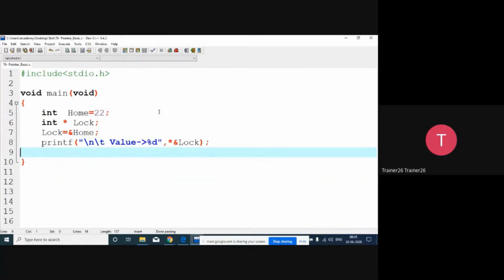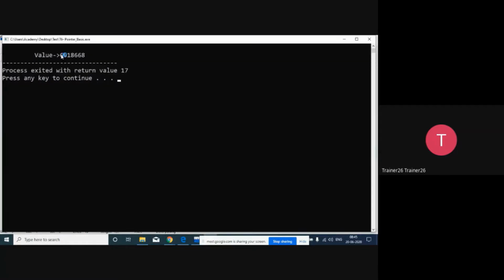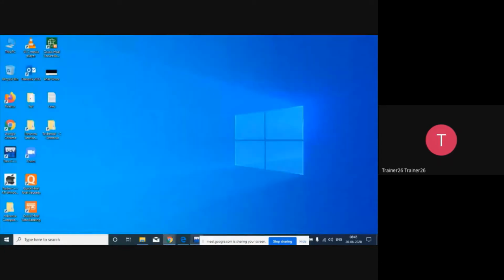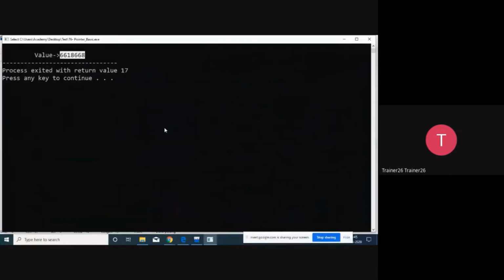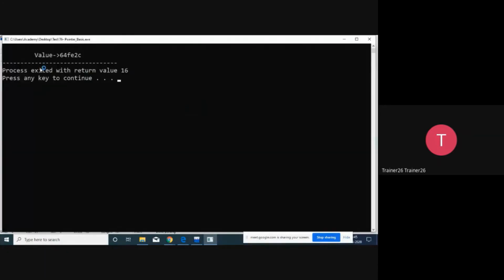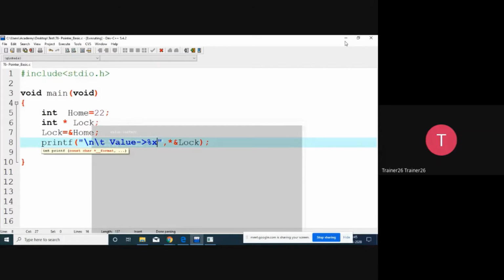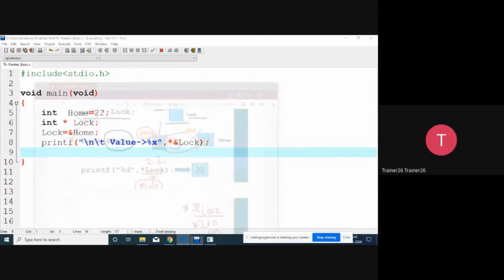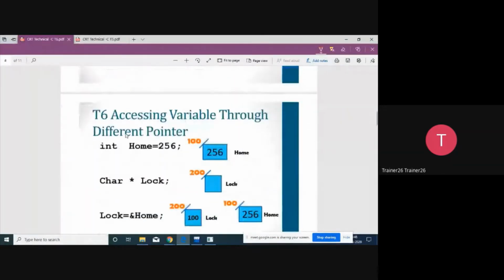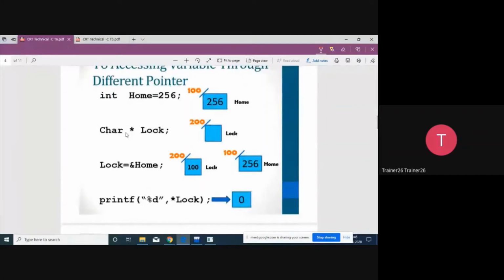So compile and run. So this is the hexadecimal conversion of a particular address. So I can tell you here as %x, and we'll try to execute it again. So compile and run. So that is 64FE2C is the address. So hopefully things are clear till now. Clear? So now the next fundamental and important concept that we want to cover is the reason why we have to access the variable with the same pointer.